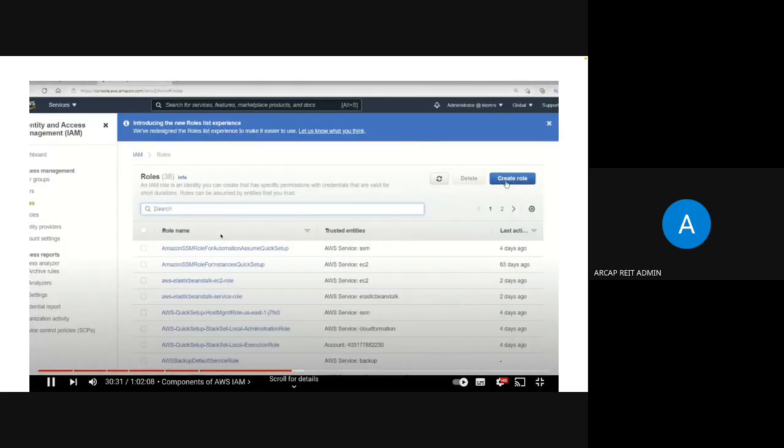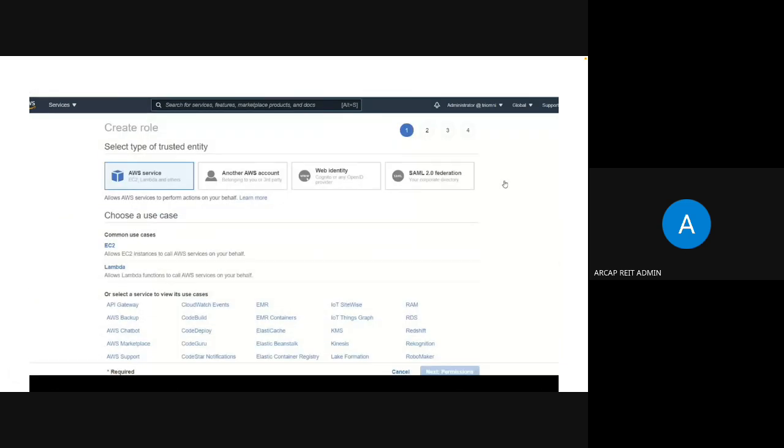Okay. So coming to the roles, we'll go to the roles, and we can create a new role, or we can use the existing roles which are normally given by AWS. So we can create a role. When we are creating a role, it will ask us what the use case is, and it will suggest a few things like, do you want to allow an EC2 instance to call AWS services on your behalf? Like that, it will ask.